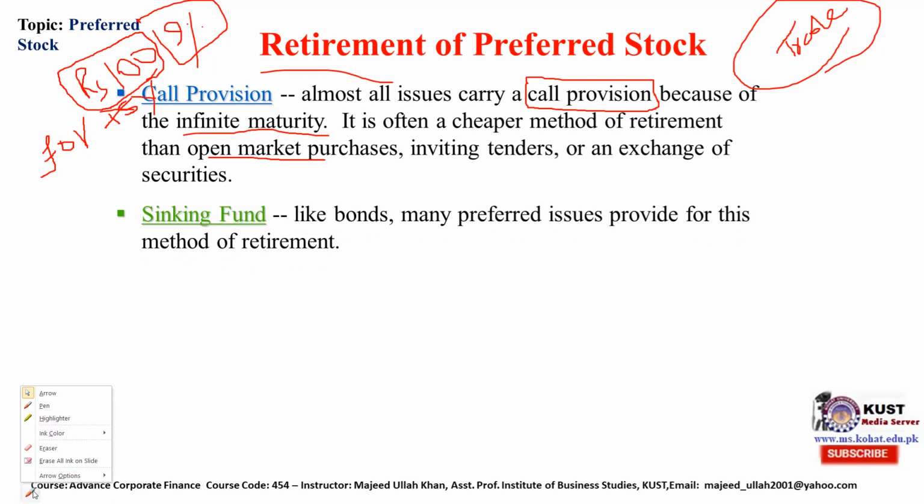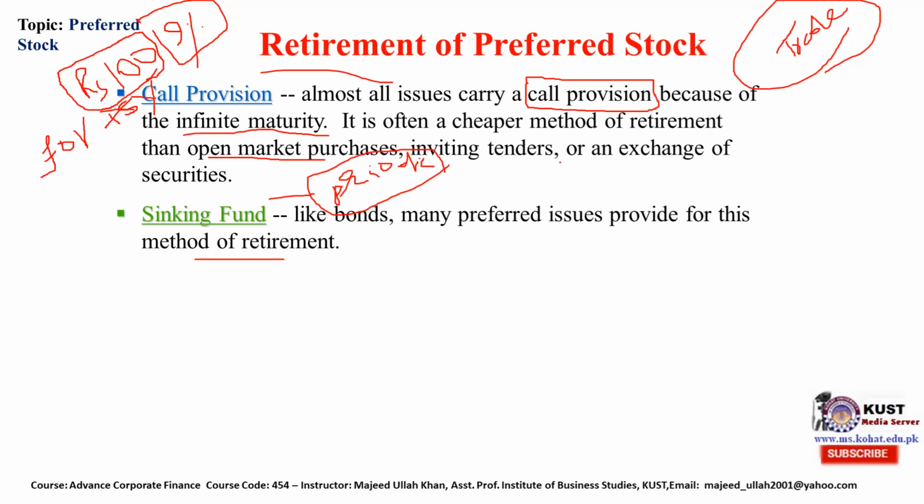The second methodology is sinking fund. Sinking fund has been discussed in bonds. Like bonds, many preferred issues provide this method of retirement. What is a sinking fund? There is a periodic payment by the issuer, or by the corporation, in order to buy back their shares, preferred stock.